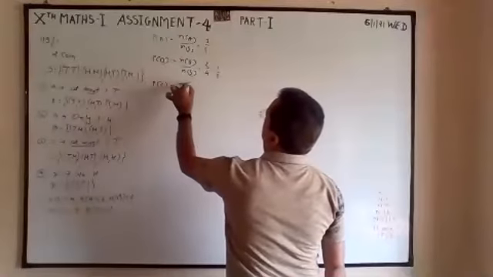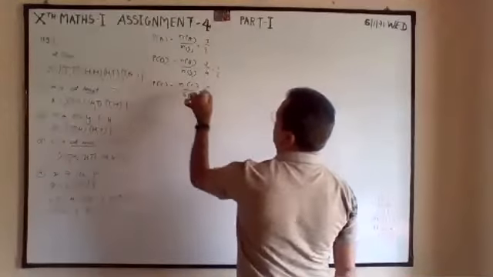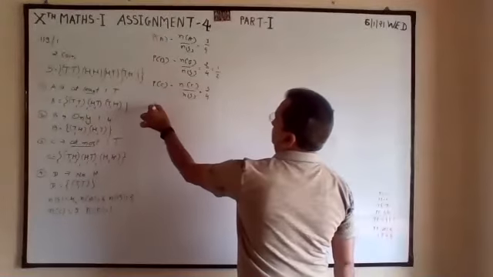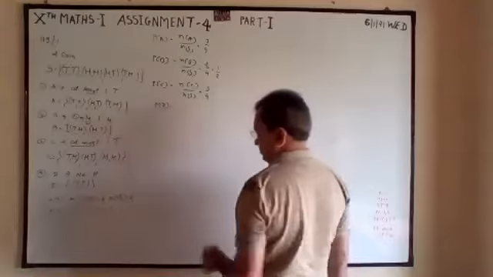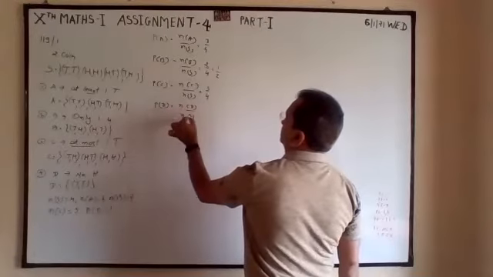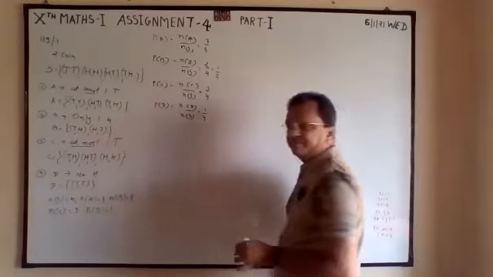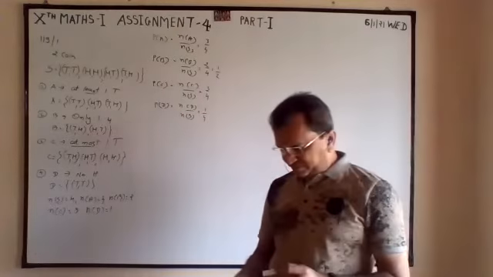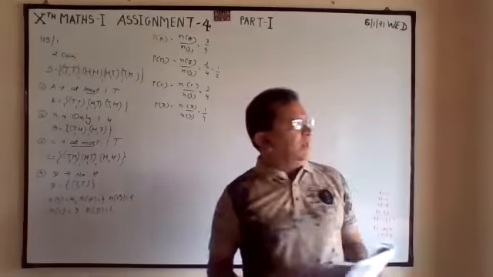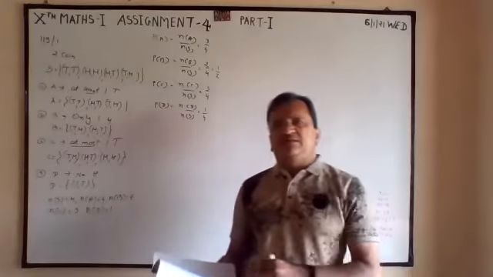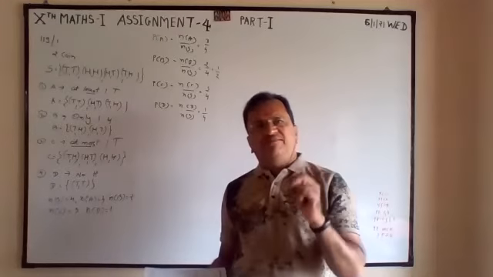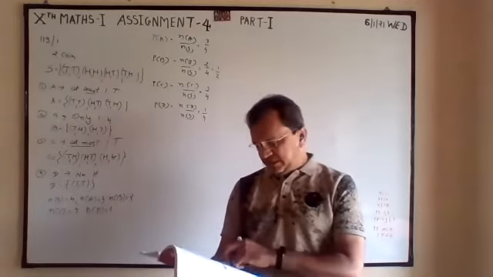Probability of C, number of C divided by number of S, 3 by 4. Probability of D, number of D divided by number of S, 1 by 4. So the probability of that particular set is the number of elements of that set divided by the total number of elements available.